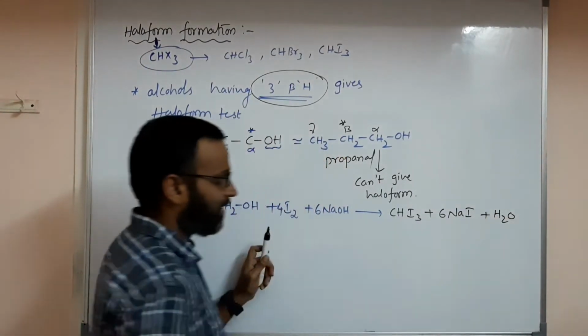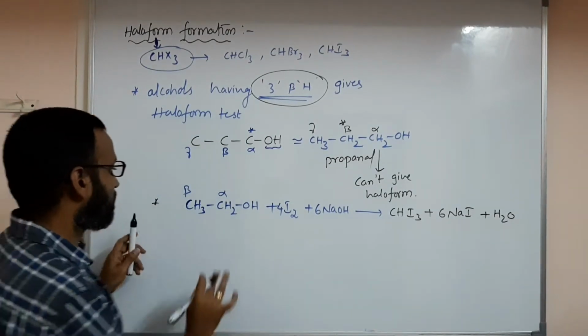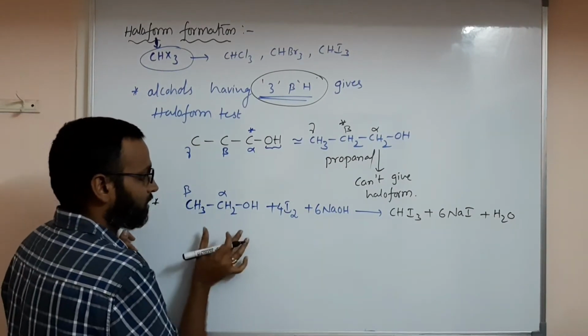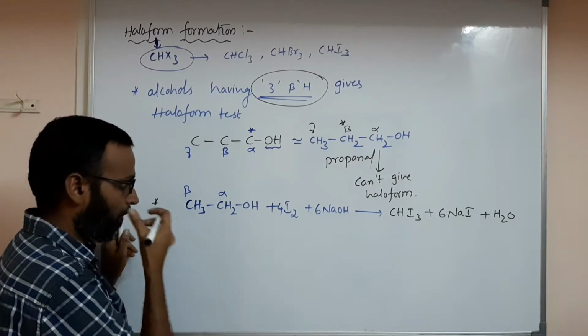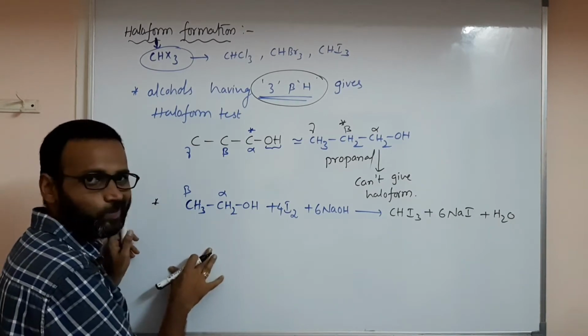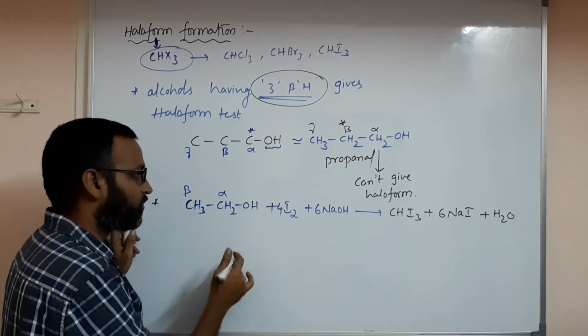Please remember it like this, don't memorize it, my request. CHI3 you have. How it will form, I will tell you afterwards.